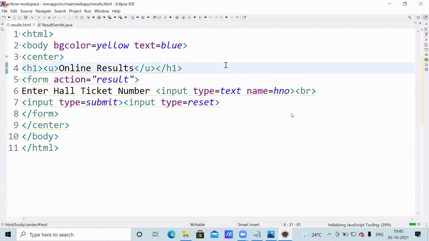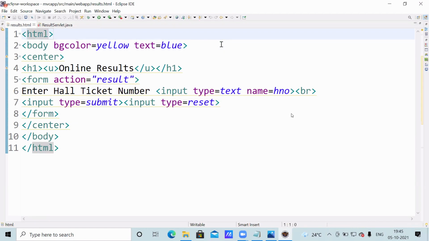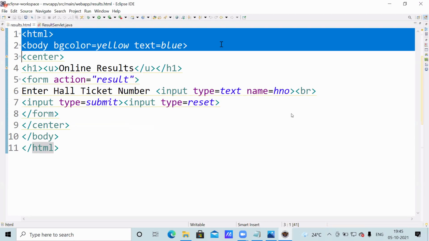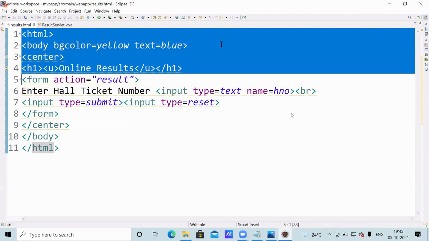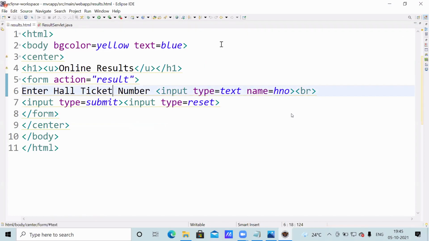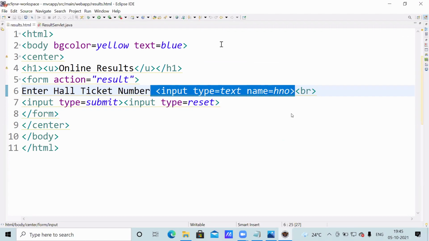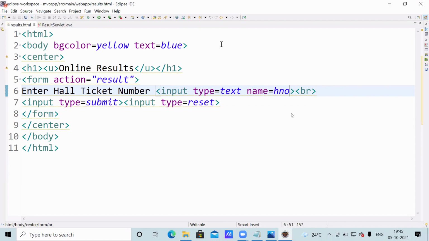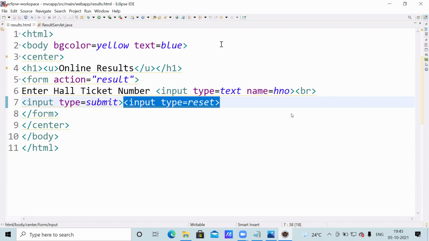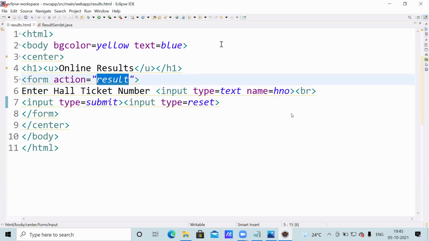See, first the HTML program, you observe. HTML, background color yellow, text color blue, center, level 1 heading, underline text, online results. That is nothing but HTML. So actually here, enter a hall ticket number. You are going to enter a hall ticket number in a text field. The text field name is given as hall ticket number. When you click on the submit button, it is going to work like a reset button. That field data is erased. Here, result is the URL pattern of the result Servlet.